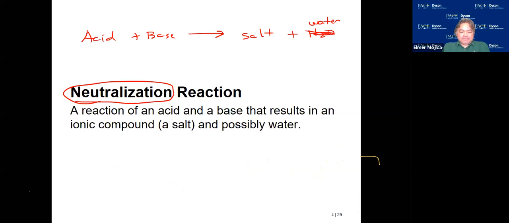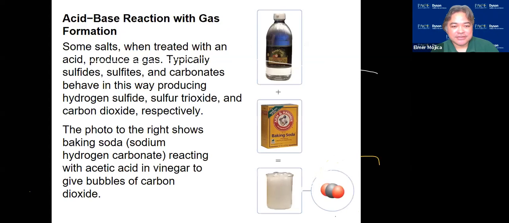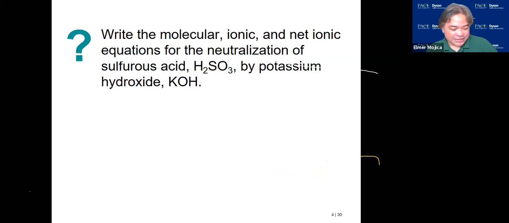Now, what if we apply in an acid-base reaction the one that we did earlier in the precipitation reaction? So we apply the molecular, the total ionic, and the net ionic equation. So how are we going to write them?